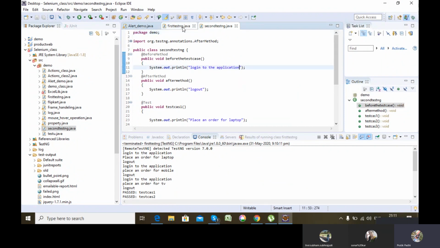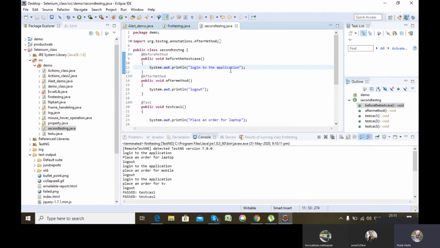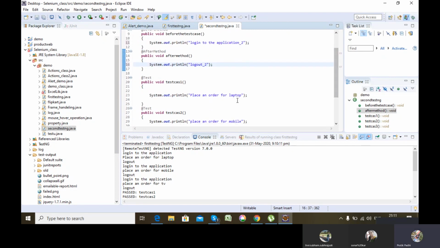Just to have it differentiated after I execute it combiningly, I am mentioning two.